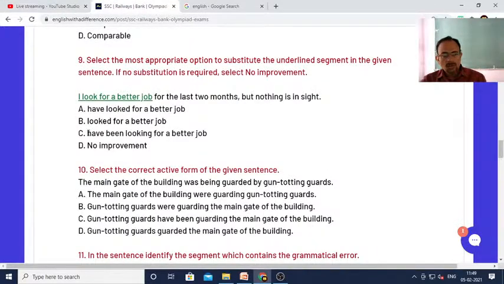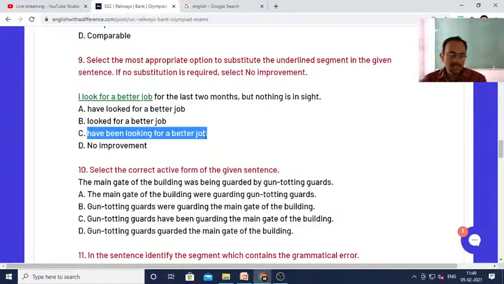Yes, all of you who have answered, C is correct. I have been looking for a better job. Why is "have been looking for a better job" the correct answer? Let me tell you, dear students. Here you can see "for the last 2 months." So "for" is given here.